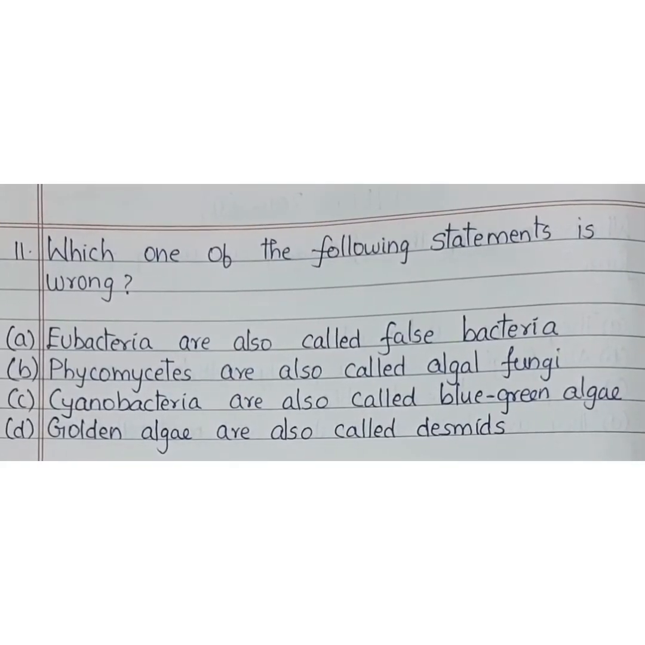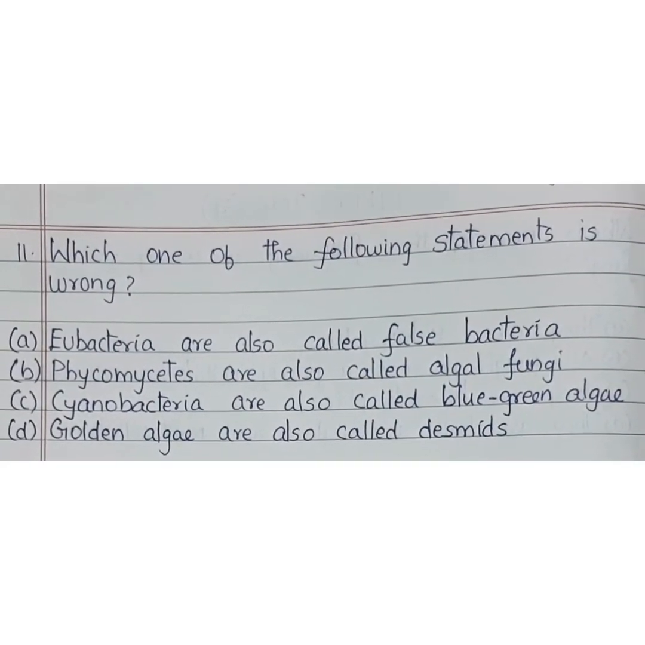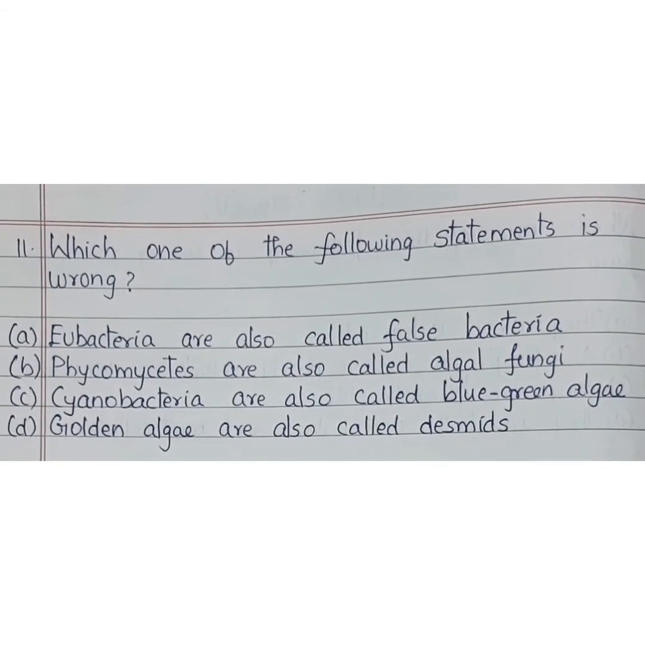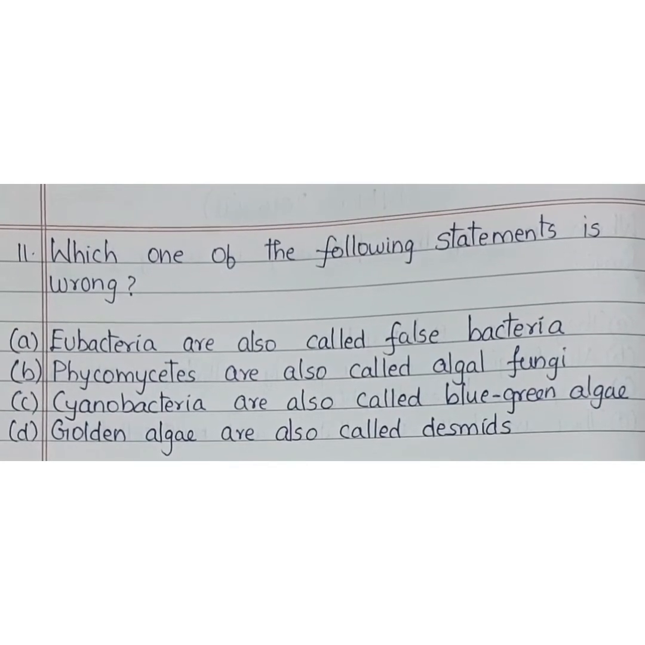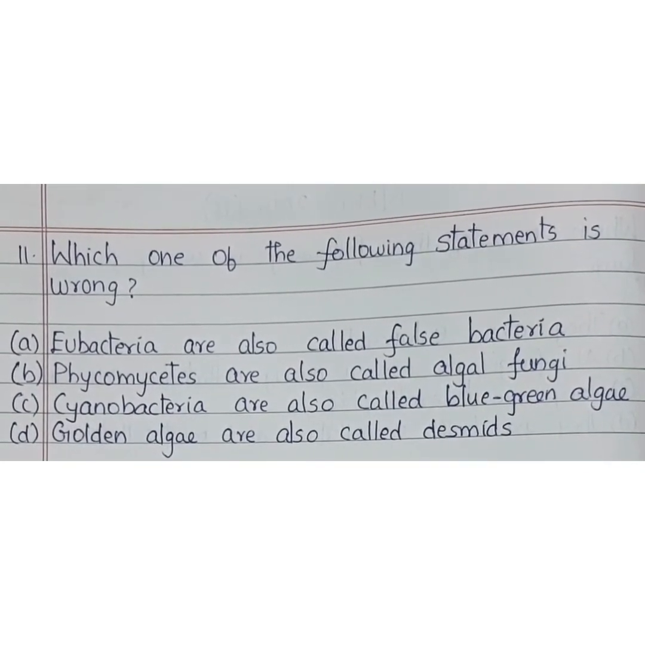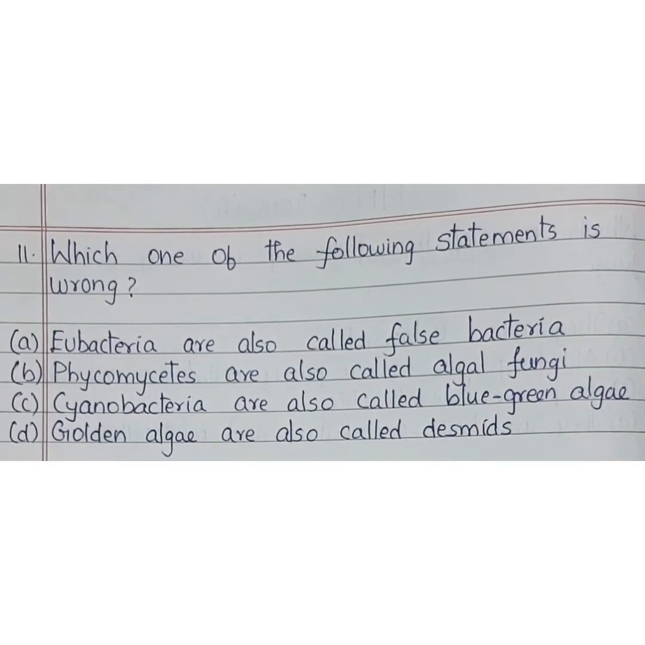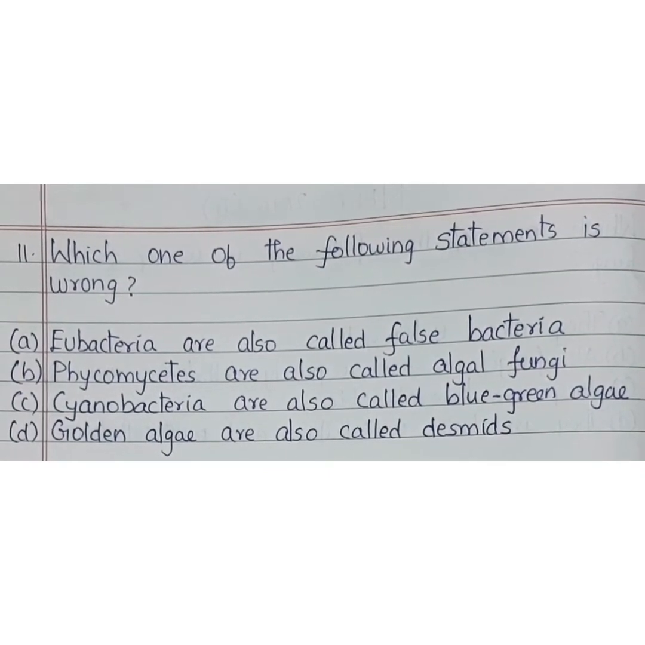Which one of the following statements is wrong? Eubacteria are also called as false bacteria. That is wrong because eubacteria are also called as true bacteria. Phycomycetes are also called as algal fungi. That's correct. Cyanobacteria are also called as blue-green algae. It's correct. Golden algae are also called desmids. So the wrong one is option A.